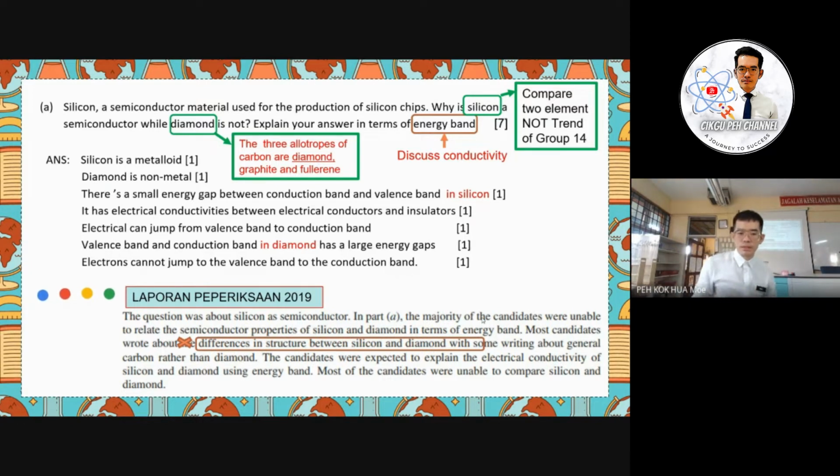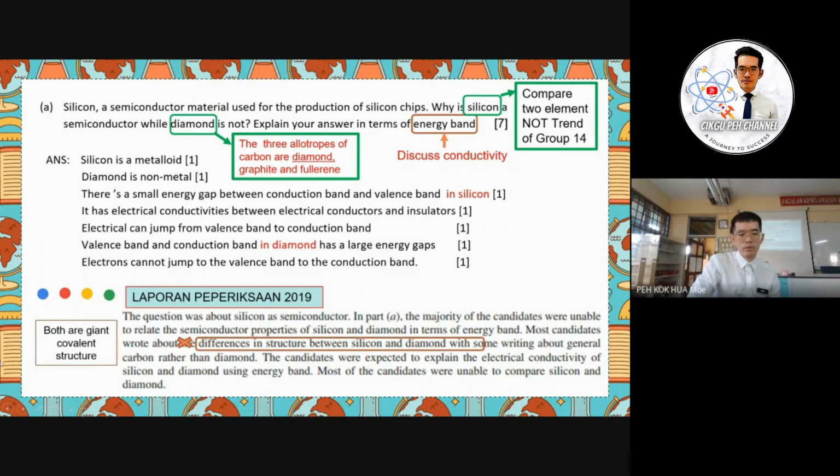Second, most candidates write about the difference in the structure, but actually silicon and diamond have the same structure, which is the giant covalent structure, right? So this is a common mistake made by previous STPM candidates. The candidates were expected to explain the electrical conductivity of silicon and diamond using the energy band.